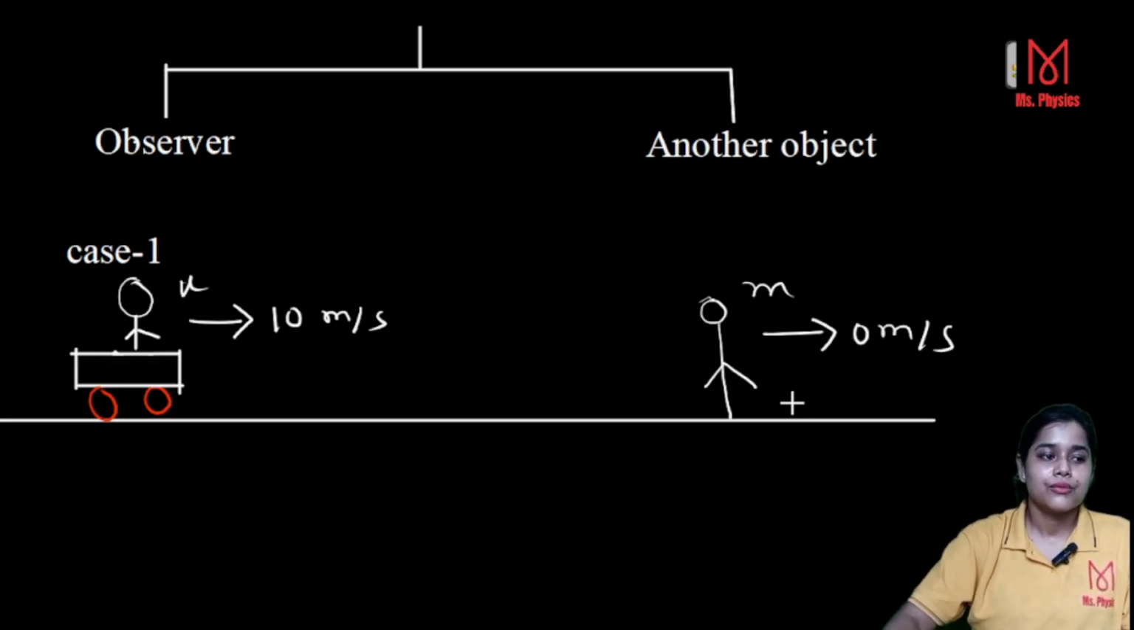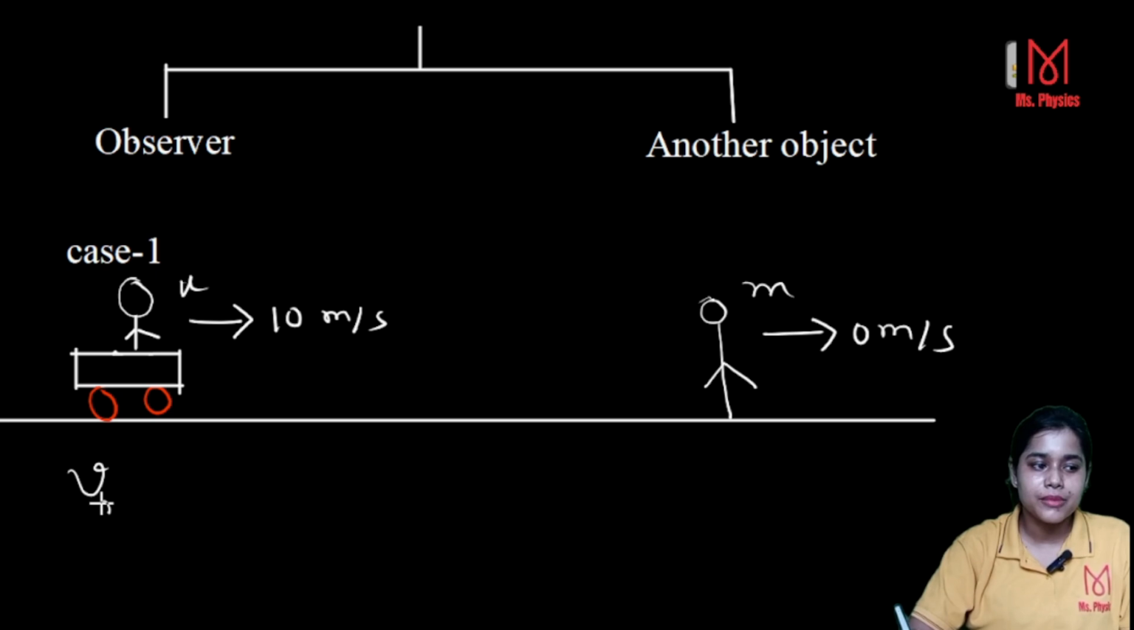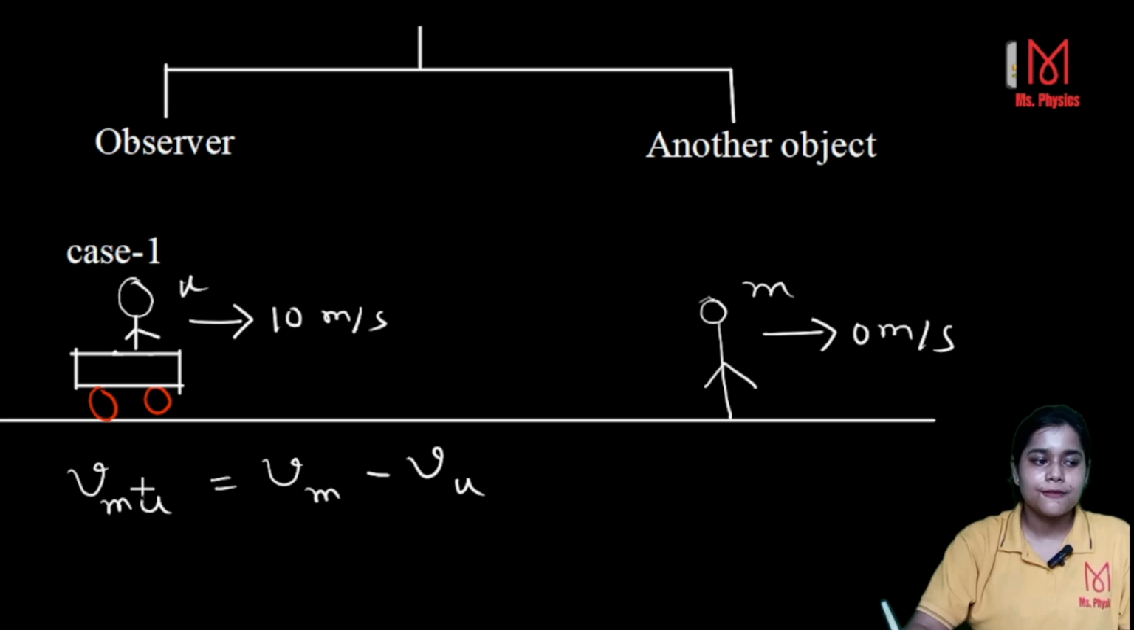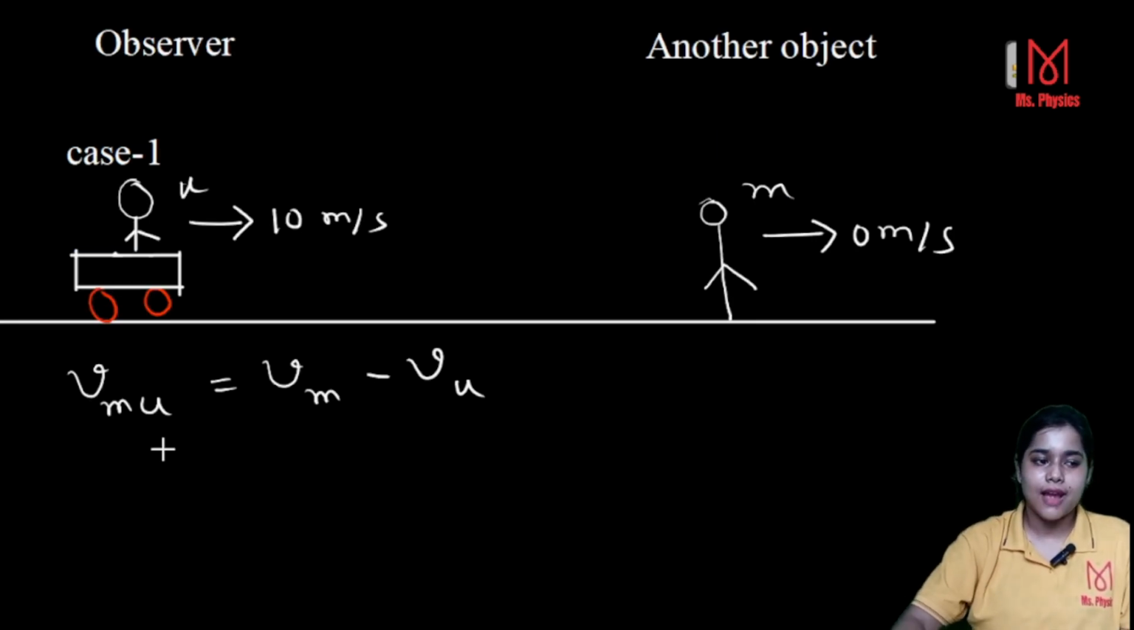Now we want to calculate, since you are the observer, the velocity of me with respect to you. That means Vmu. M means me. Velocity of me with respect to you is called relative velocity, defined as Vm minus Vu. Don't think too much. Vmu means Vm minus Vu, and Vmu means velocity of me with respect to you. Understand?